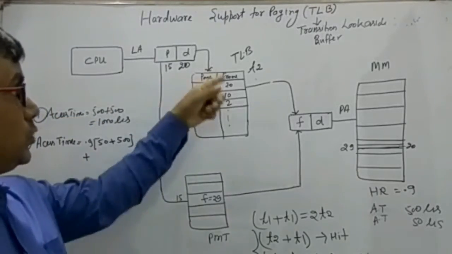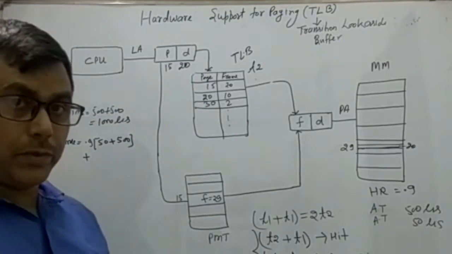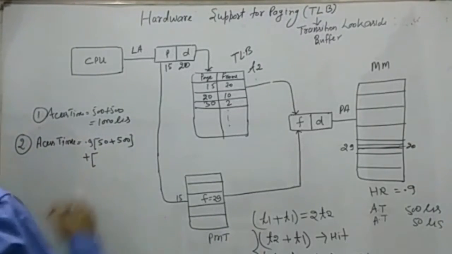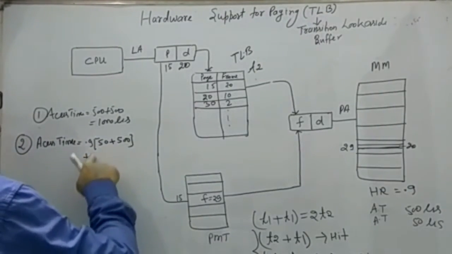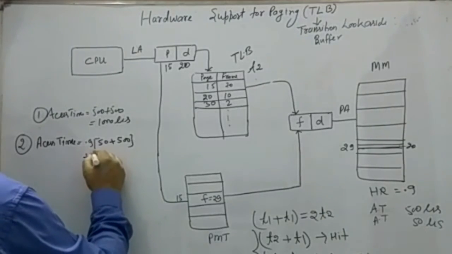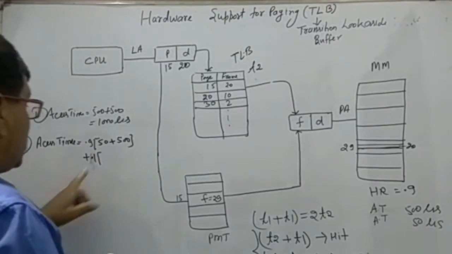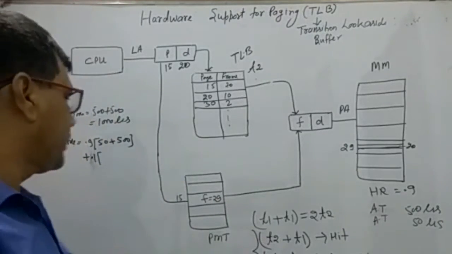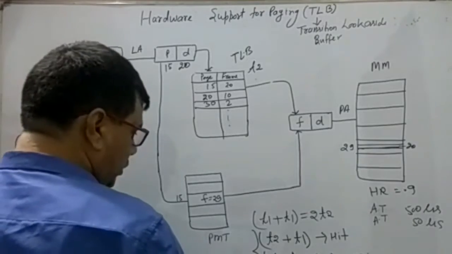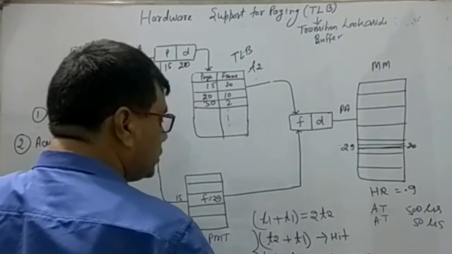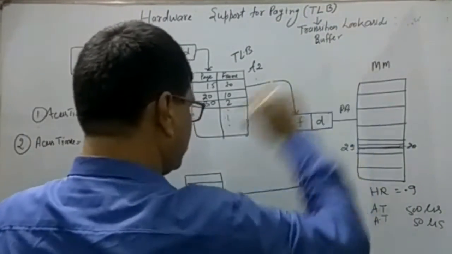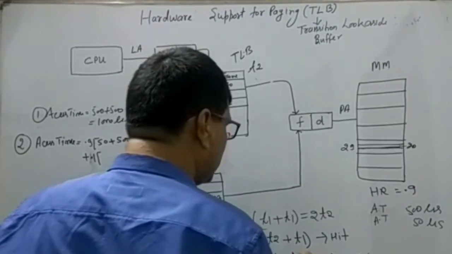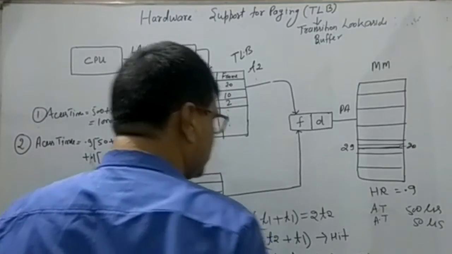Now plus, if it is not in the TLB, then what happens? Then 0.1 times, where 0.1 is the miss ratio, 1 minus 0.9 is equal to 0.1. 0.1 times T2 plus T1 plus T1. This is a miss.